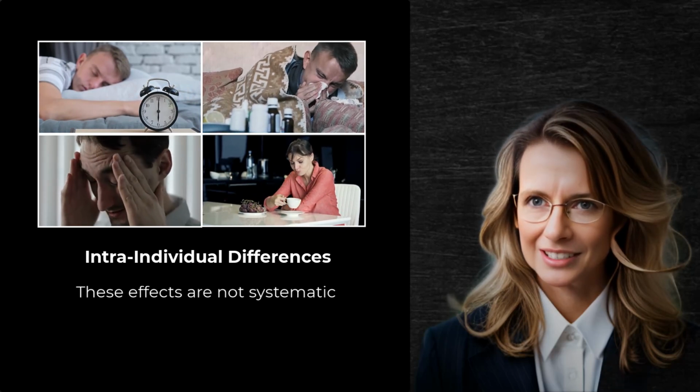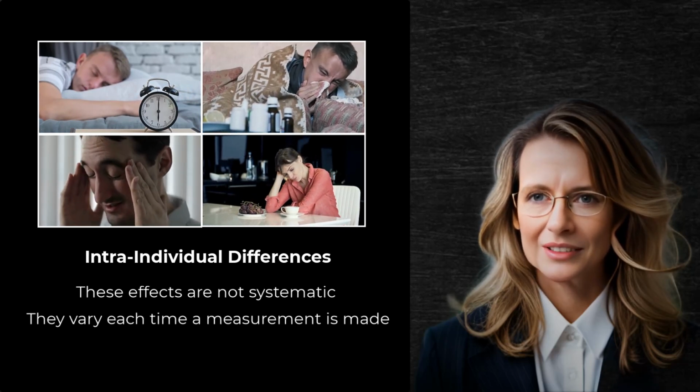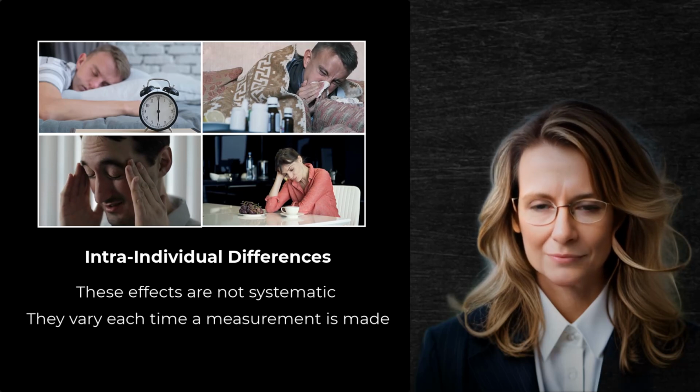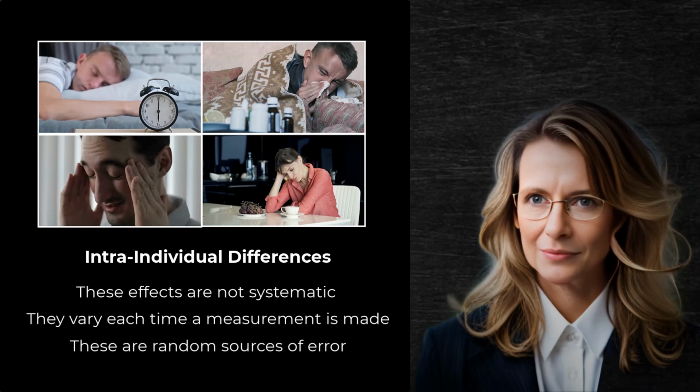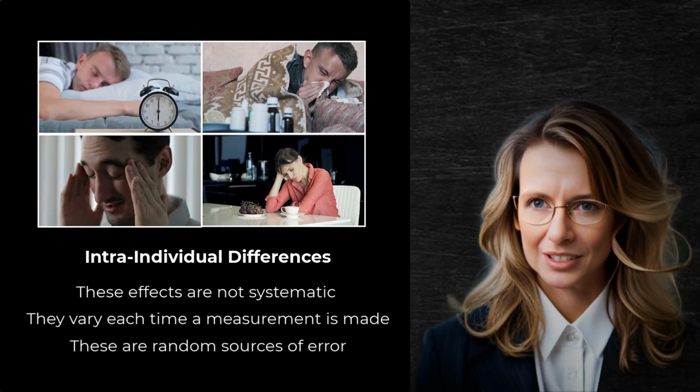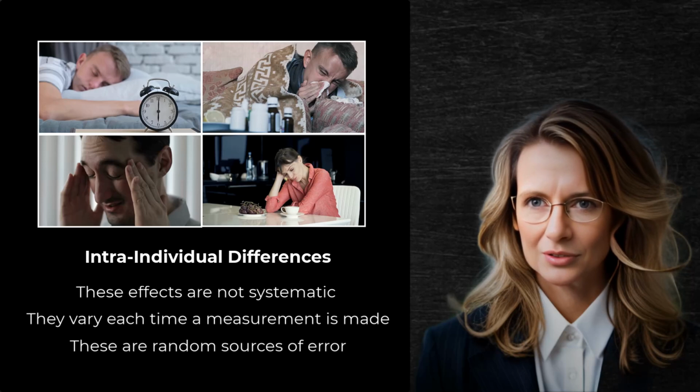These effects are not considered to be systematic because they will vary in their influence on an individual each time a measurement is made. These are random sources of error because they are not predictable. These intra-individual influences will also vary randomly across all individuals in a study, assuming random selection and assignment, so the effects will cancel each other out in the long run.